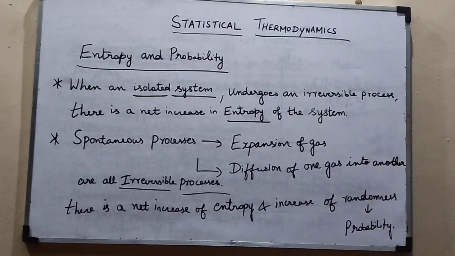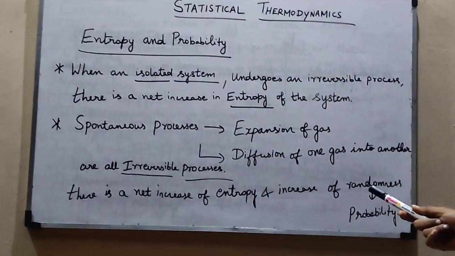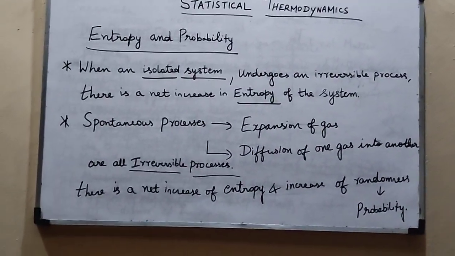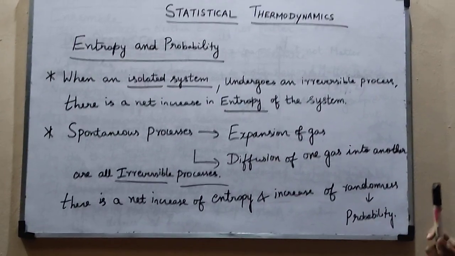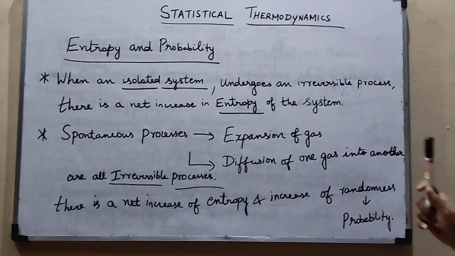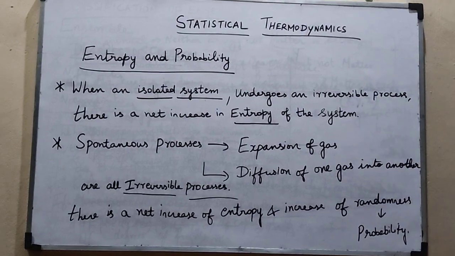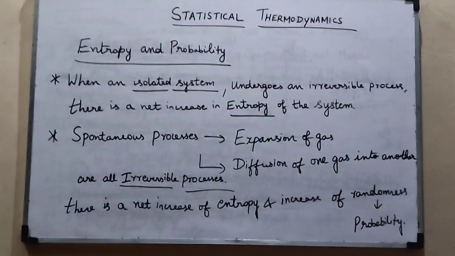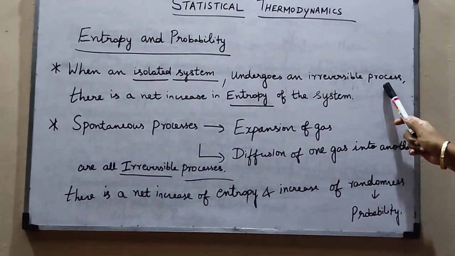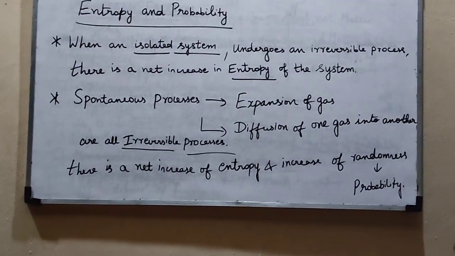So what is this isolated system? An isolated system means the system does not interact with the surroundings, and the energy of the system remains constant. Such a system we call an isolated system. When an isolated system undergoes an irreversible process, there is a net increase in entropy of the system.